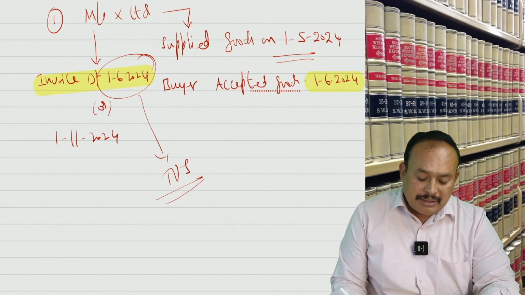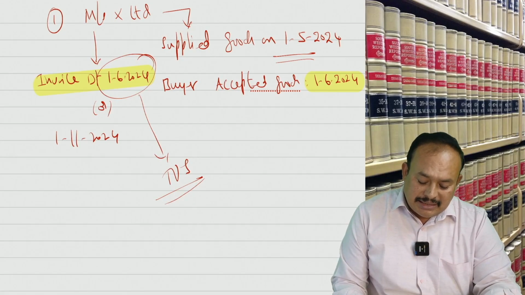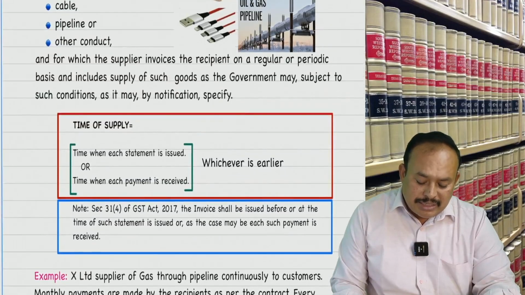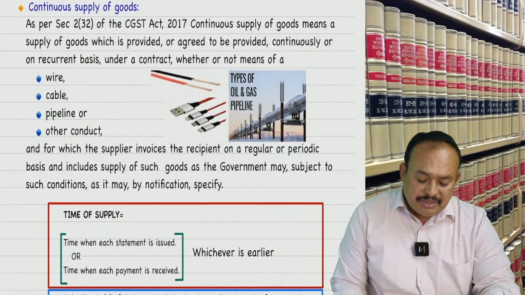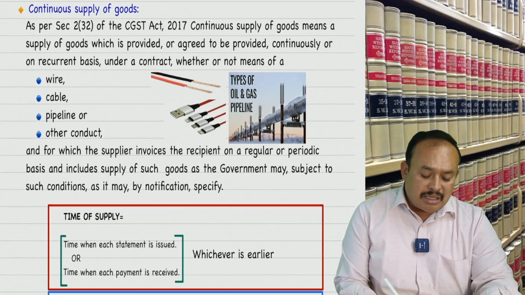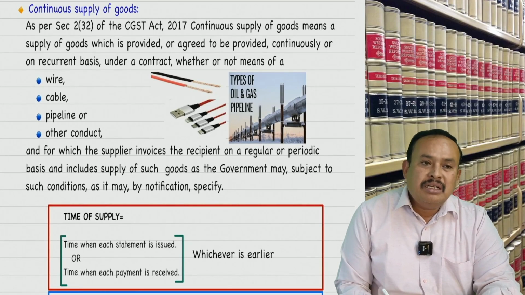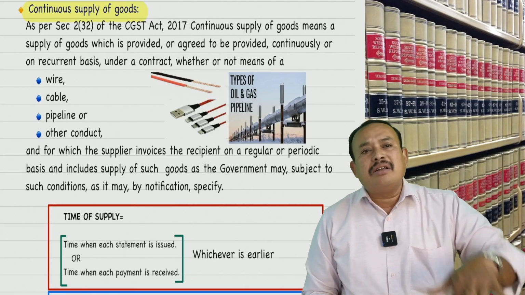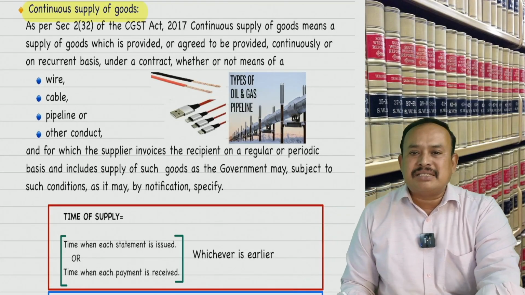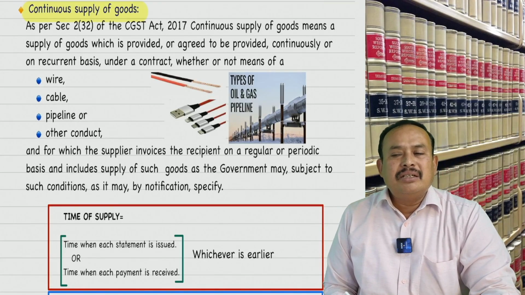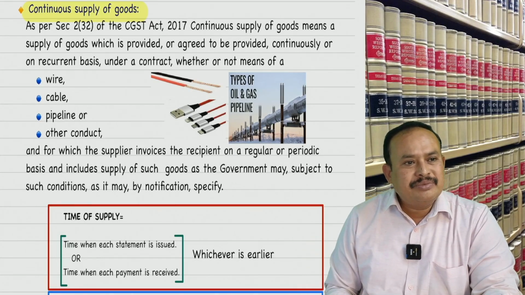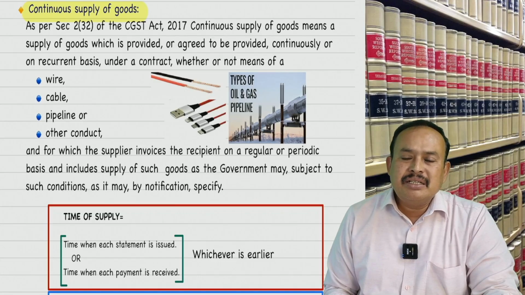Now please come back. Once you understand that concept, I bring to your notice a case where goods are sent on a continuous basis, like gas or liquid supplied continuously through a pipeline.